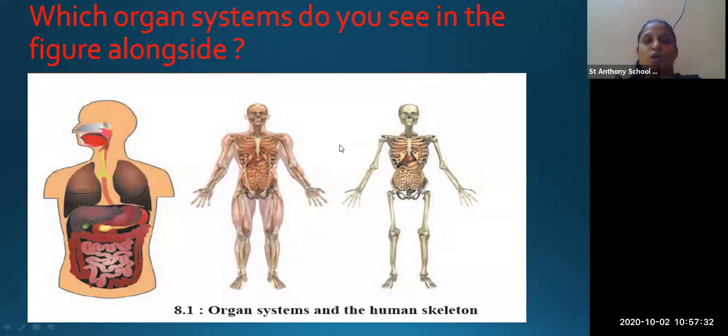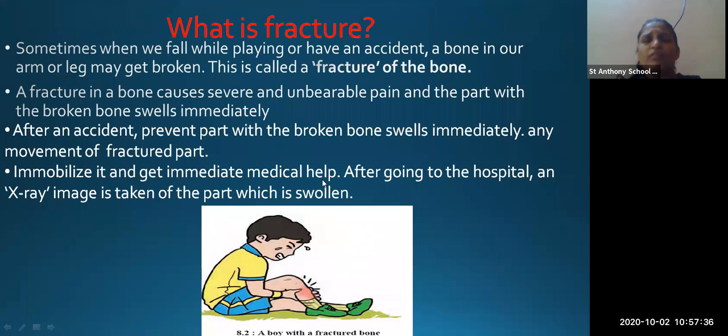Okay, so our lesson is about our skeleton, our skeletal system and skin. So we are going to talk about only the skeletal system. The digestive system is for 7th standard, and in 8th standard you will study all the other systems. Okay, so let's learn what is a fracture.